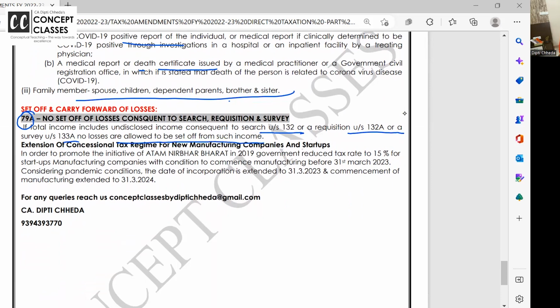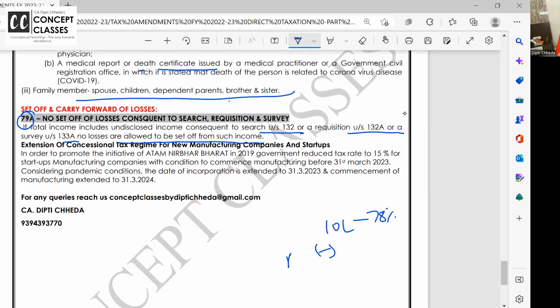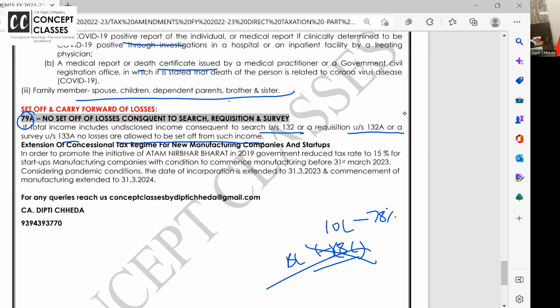You should know that if there is any raid at my house and undisclosed cash credit, unexplained expenditure, 10 lakh rupees recovered, can I say, okay, 10 lakh is my legal income, I'm ready to pay 78% tax, but there is a business loss of 8 lakhs, allow that? Nothing is allowed. And this is just for information.